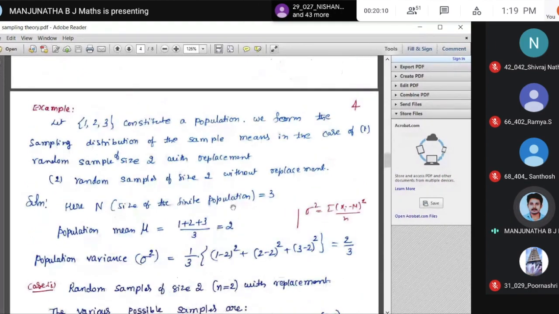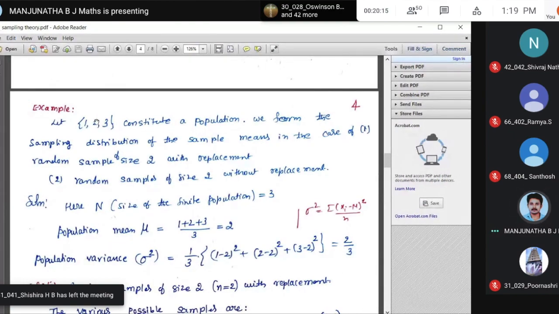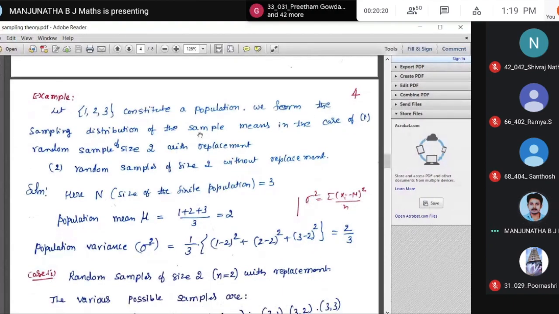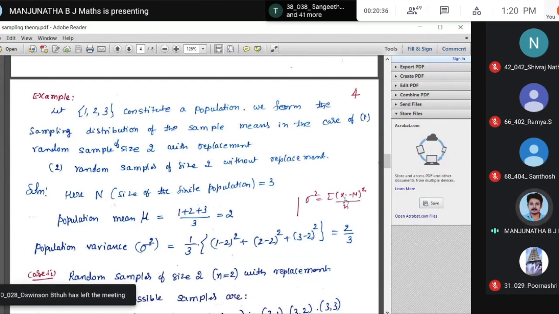Now we have to compute the population variance. This is your population, that is capital N. What is the population variance, sigma square? You have studied this in statistics in the first semester. This is one of the formulas if you have only raw data. Raw data means not ordered or grouped, like 1, 3, 4, 6, 9, 8, 11. That is given data, which is not a grouped frequency.